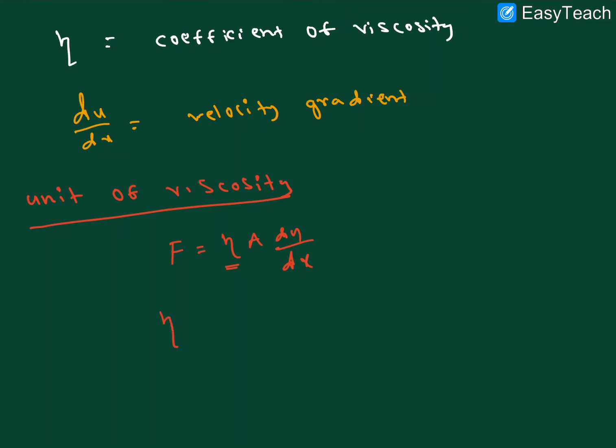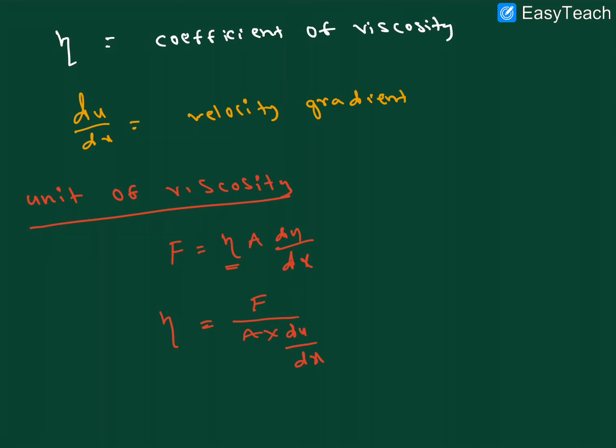We want viscosity, so eta is equal to the force, and the remaining terms go to the denominator: area into du by dx. That is distance, right?